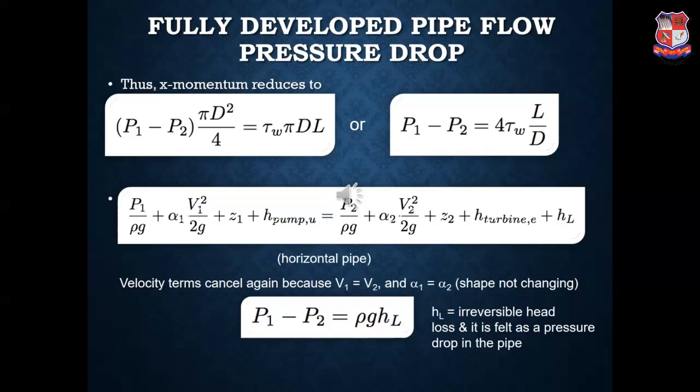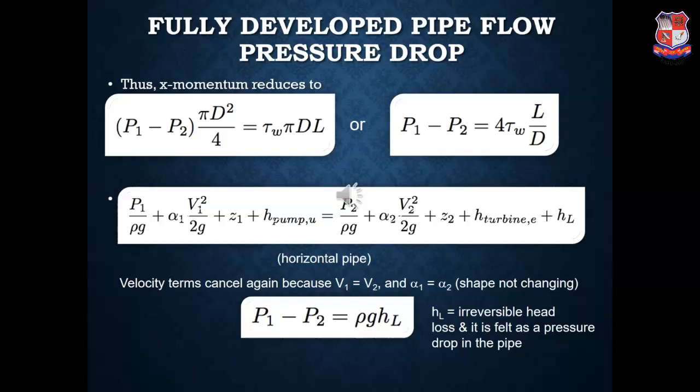Now the velocity terms and the alpha terms will cancel out each other as they are equal. As it follows the law of conservation of mass, we have V1 and V2 which are the same, and they will cancel out each other. And as for the shape factor, we don't have any change in the shape of the pipe, hence alpha 1 and alpha 2 will also cancel out each other.